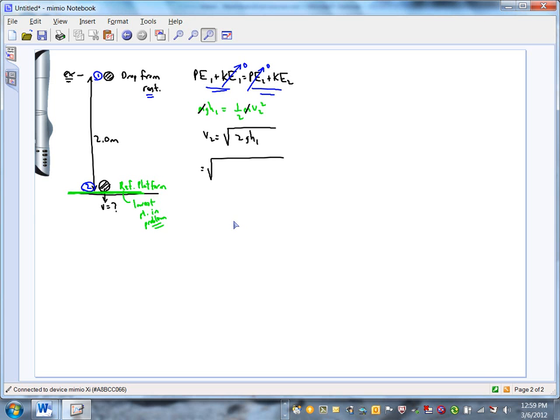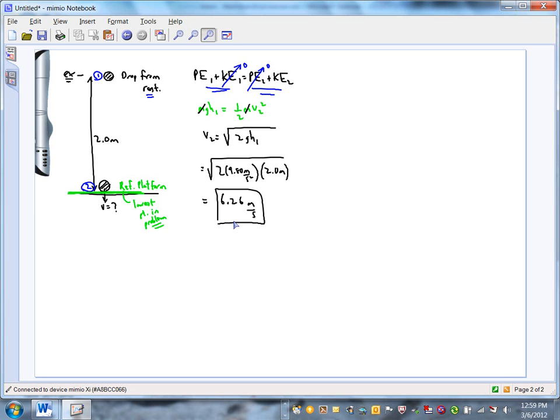And that's just the square root of 2 times 9.8 meters per second squared times the 2 meters. So whatever the square root of 4 times 9.8 is, which is about 6.26 meters per second, that's our final speed.